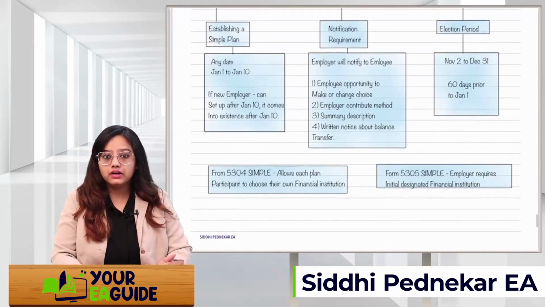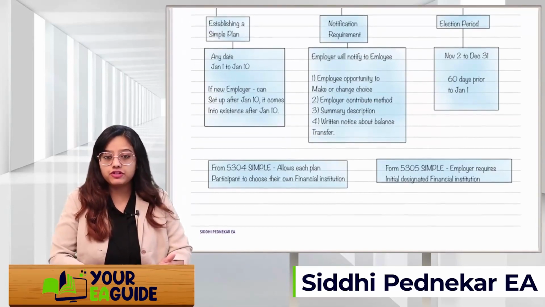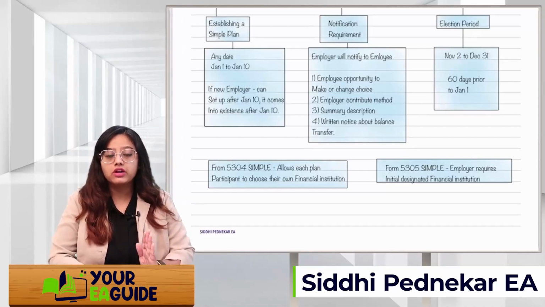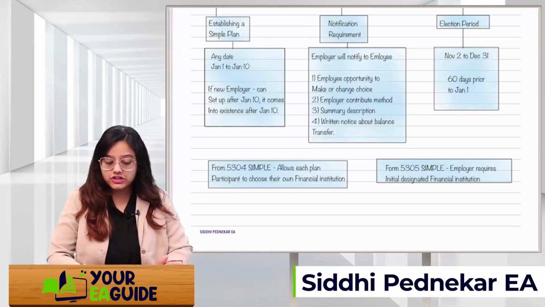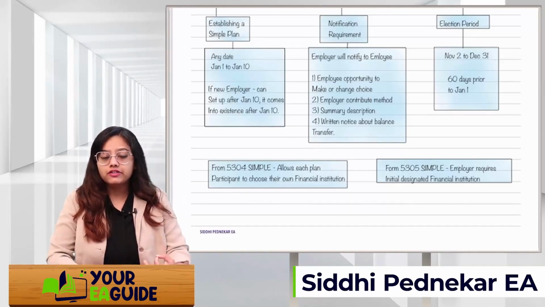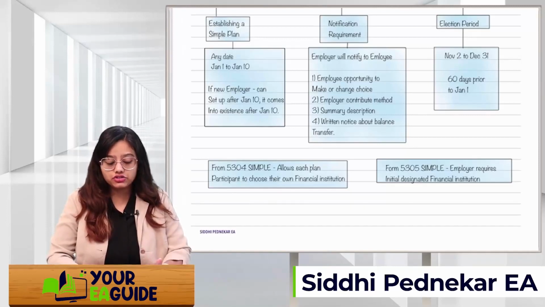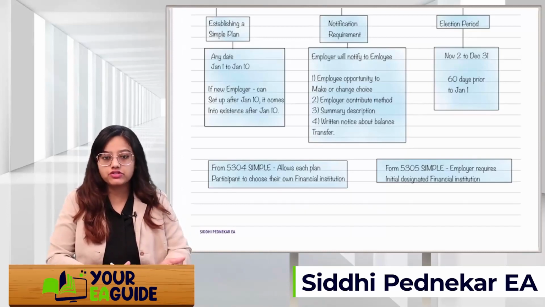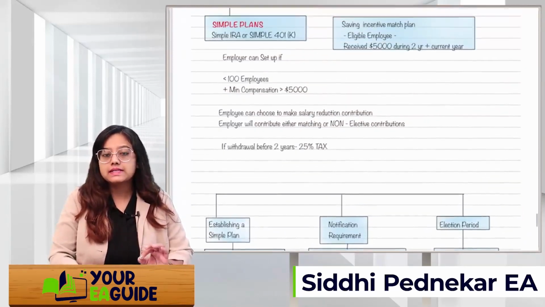What is the form number? Form 5304 is the simple plan that allows each plan participant to choose their own financial institution. And 5305 is the simple plan where the employer requires an initial designated financial institution. They will initially designate a financial institution by way of form 5305, and 5304 allows the participants to choose their own financial institution by filing 5304. So this was about the simple plan.